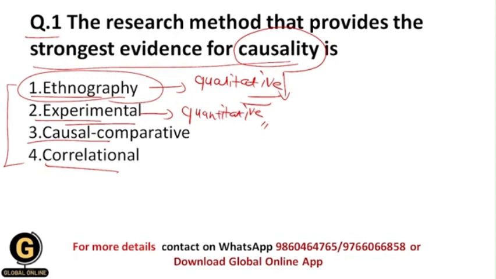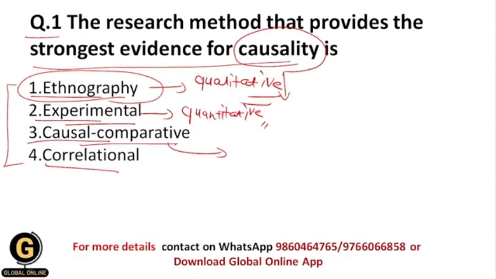Okay, what is the causal comparative research method? This is a research method in which we also study the cause and effect relationship between the variables, but here we study facts which have already happened in the past. That's why we don't have proper control over the variables, like we have control over the variables in experimental research.